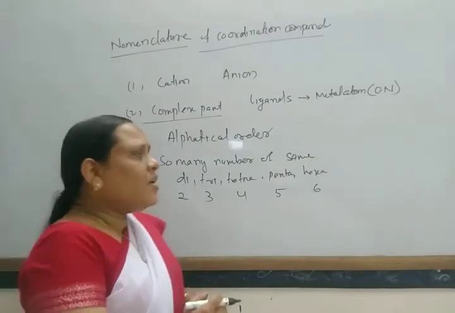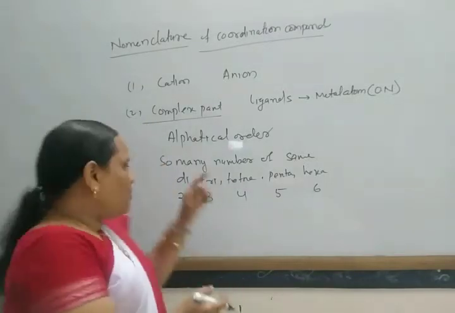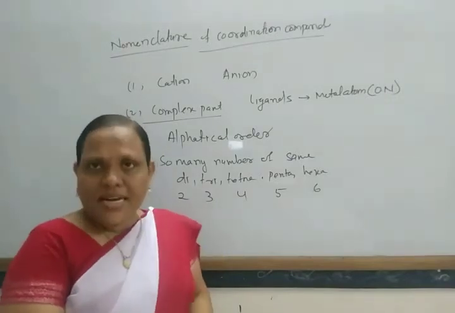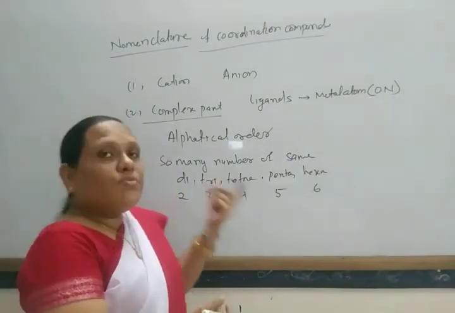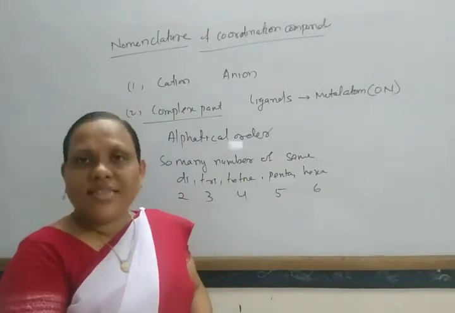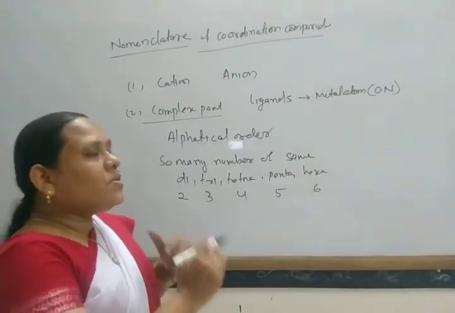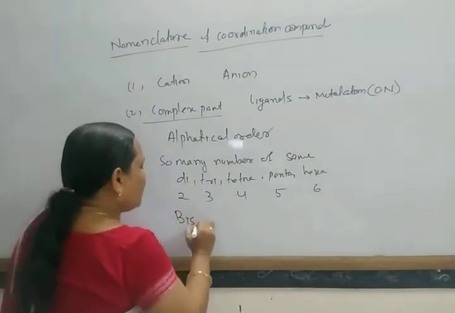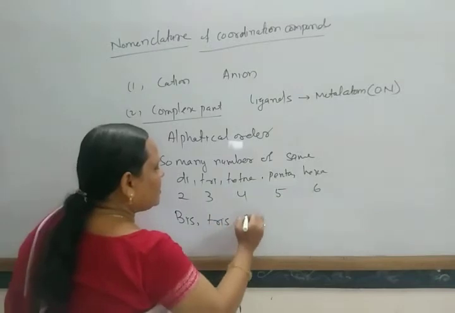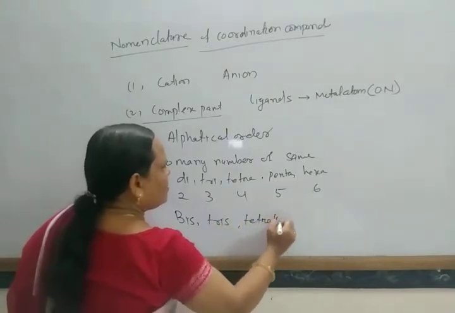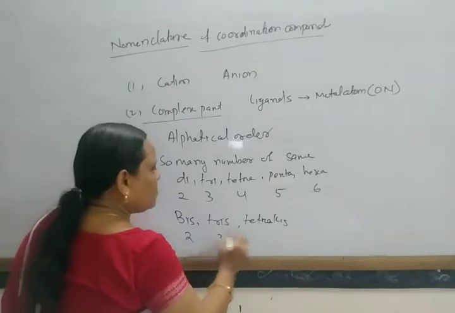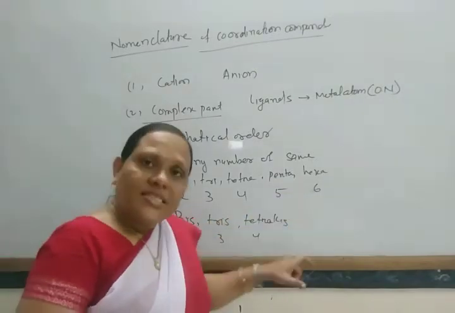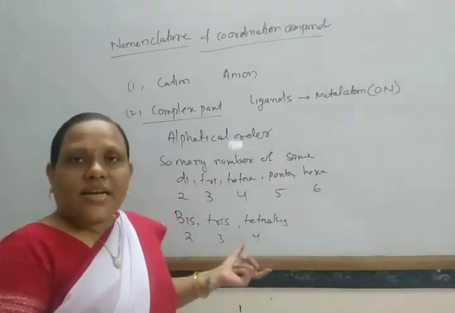If the ligand itself contains the numerical prefixes di, tri, generally organic ligands, then to represent a larger number of ligands we generally use bis, tris, tetrakis, etc. to represent 2, 3 and 4.